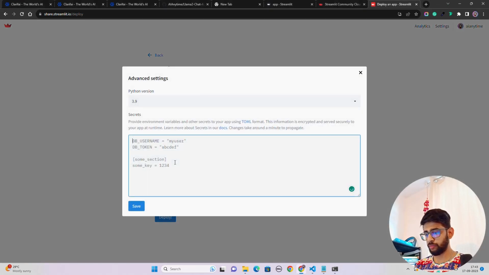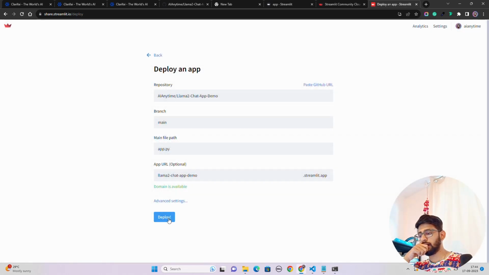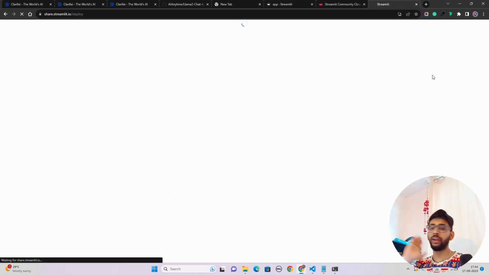Advanced settings, put our secrets. Let me remove this couple of things over here. And I'm just going to save. And I click on deploy. Now once I click on deploy, it will start cooking something.